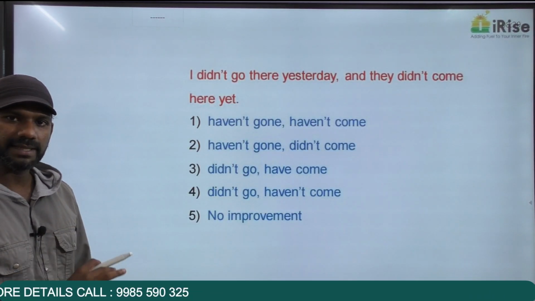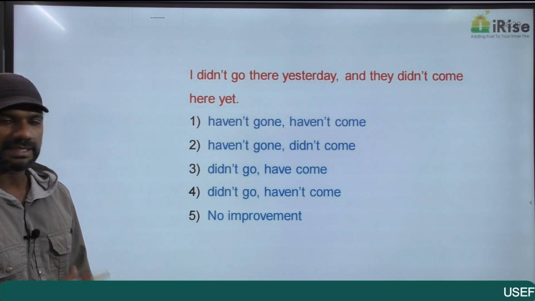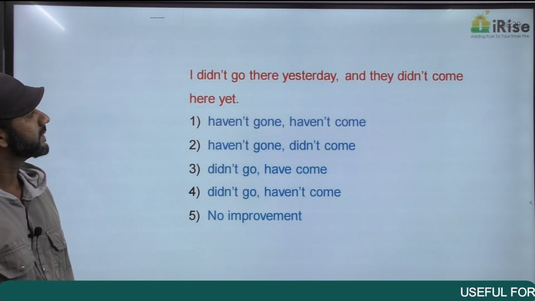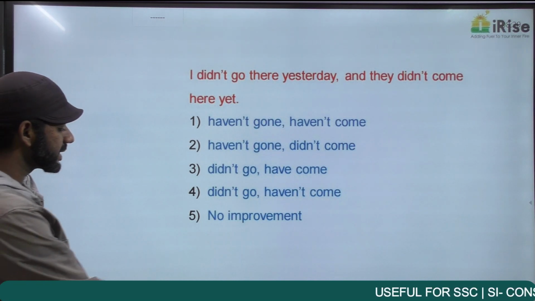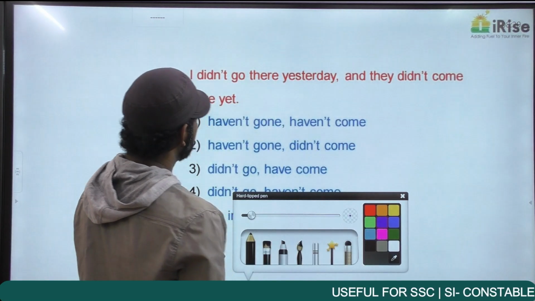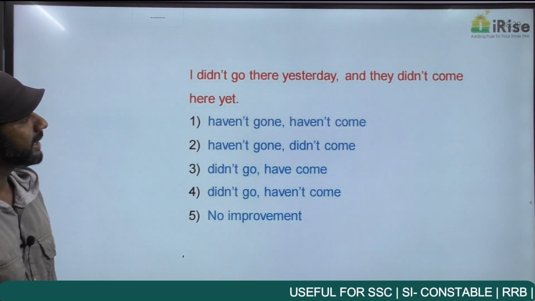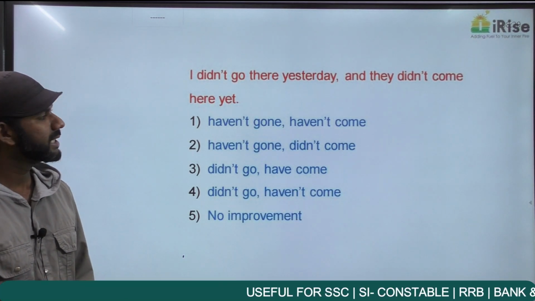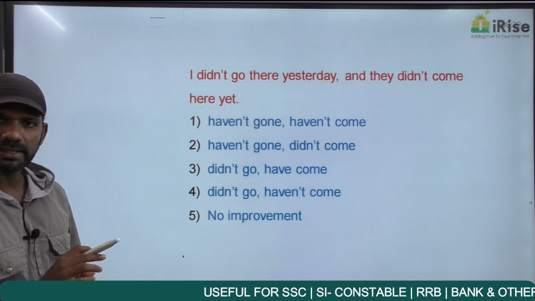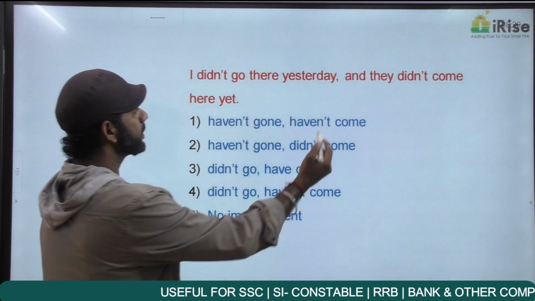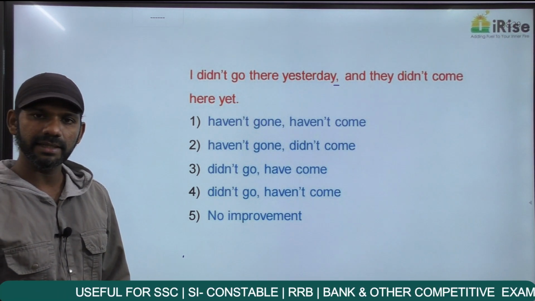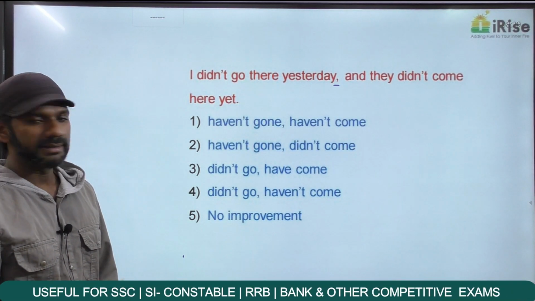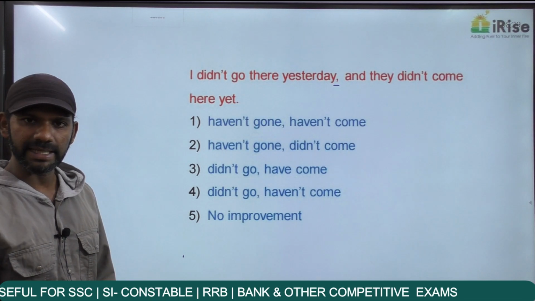Now I have gone for an example based on the usage of yet. Understand the statement. I didn't go there yesterday and they didn't come here yet. We have two ideas in this sentence shown by the punctuation mark comma. I didn't go there yesterday is the first idea. They didn't come here yet is the second idea.